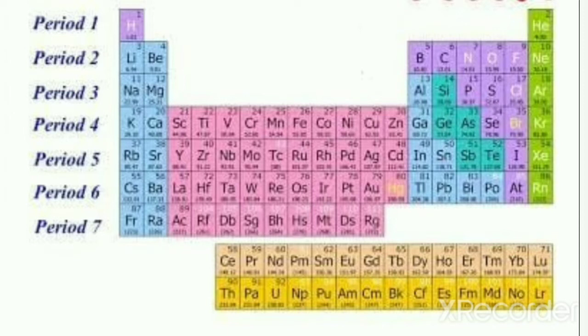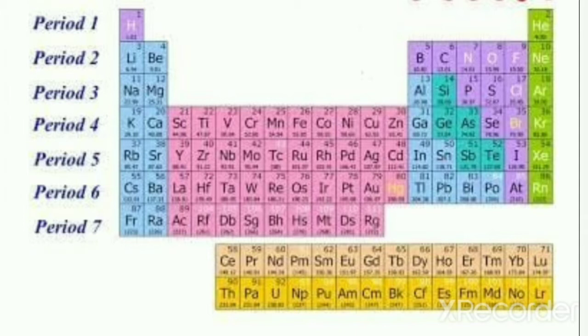After lanthanum, the next element to be considered is cerium, Ce, with atomic number 58, then praseodymium, neodymium, and so on, continuing till lutetium, that is atomic number 71, then continue with the element hafnium, atomic number 72, till radon. That is how you get the total number of elements in the sixth period as 32.